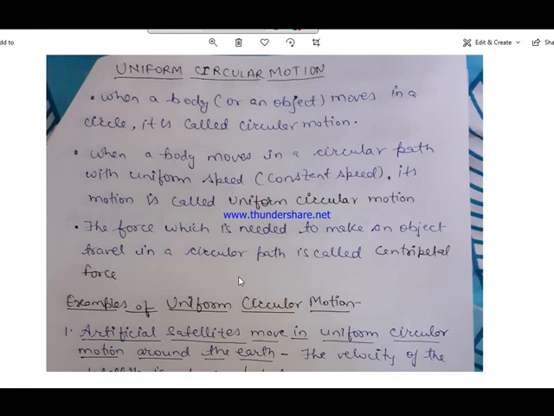Suppose we have one stone and we have tied the stone with a thread, and we are now rotating the stone which is tied with the thread in the circular path. Now the thread is acting like a centripetal force.